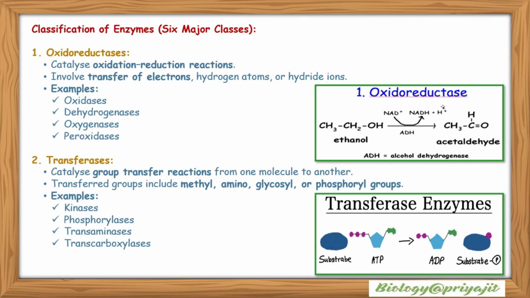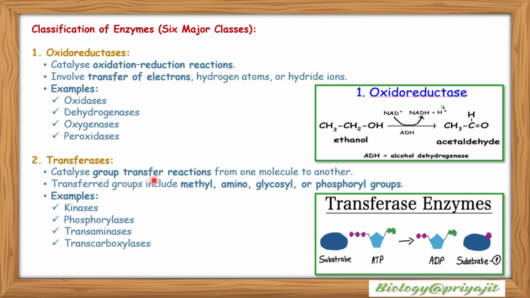Classification of enzymes. There are 6 major classes. First one is the oxidoreductase, which catalyzes oxidation-reduction reactions. It involves transfer of electrons, hydrogen atoms or hydride ions. Examples include oxidases, dehydrogenases, oxygenases and peroxidases. Here, alcohol dehydrogenase acts on ethanol to produce acetaldehyde.